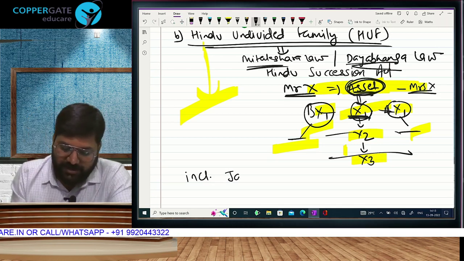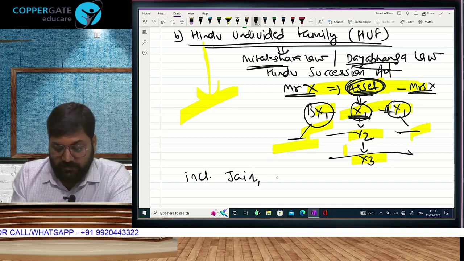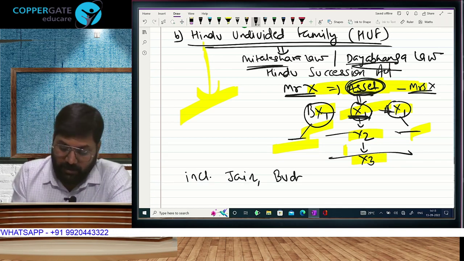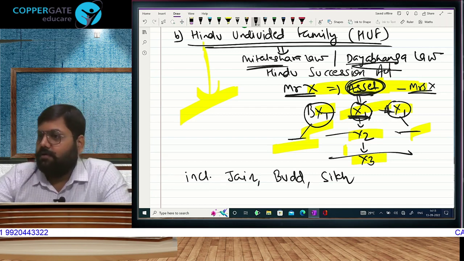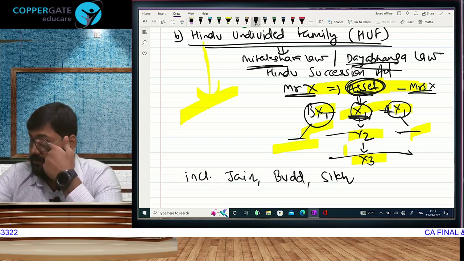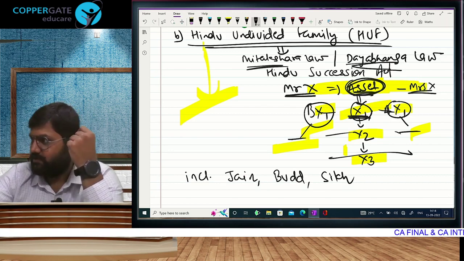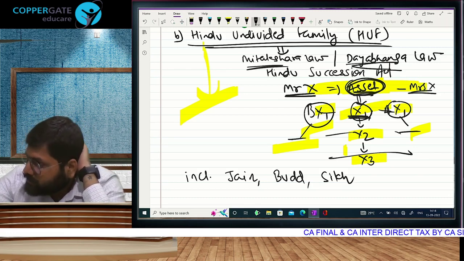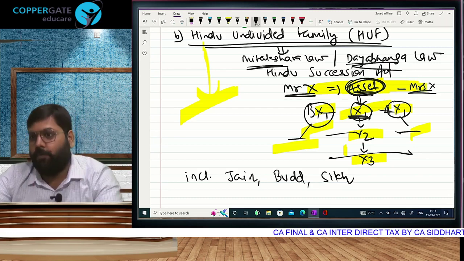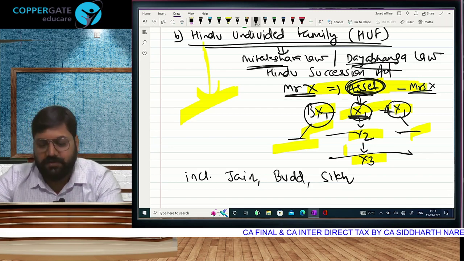This will include a Jain family. This will include, did you know? And they are included. You know that? Yes, very good. How? Because of the 12th. CA? Okay, it was in the foundation. It was there in your foundation. That is probably why you are aware of this.